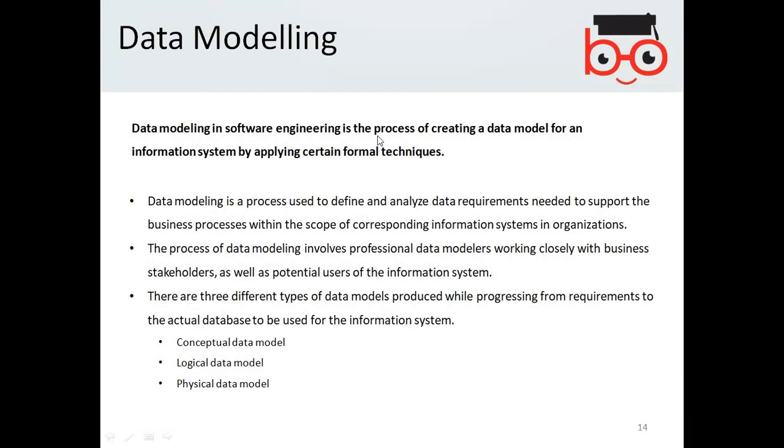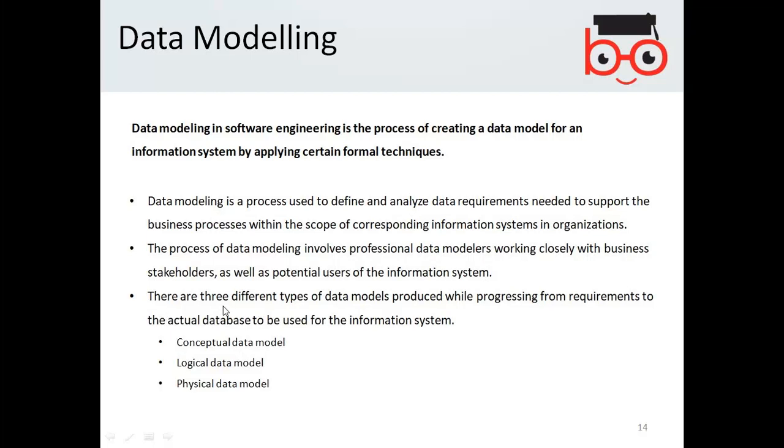Data modeling in software engineering is the process of creating a data model for an information system by applying certain formal techniques. So you remember that data modeling is kind of representing the data using certain diagrams and artifacts. Data modeling is a process used to define and analyze data requirements needed to support the business process within the scope of corresponding information systems in organizations. The process of data modeling involves professional data modelers working closely with business stakeholders as well as potential users of the information system.